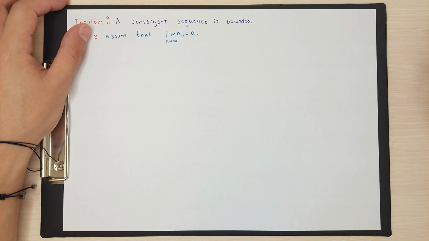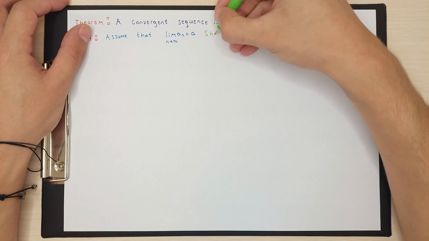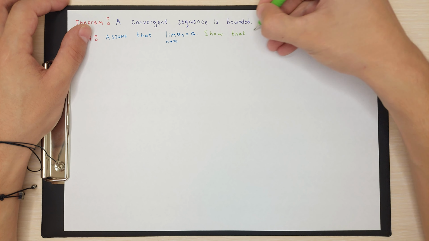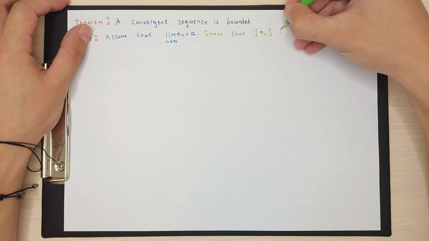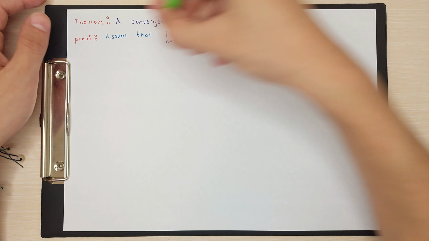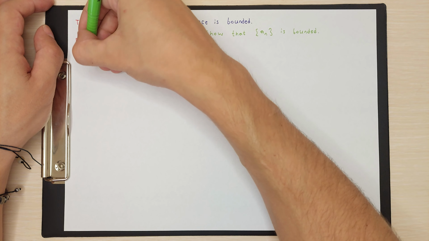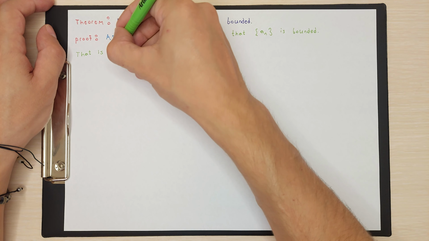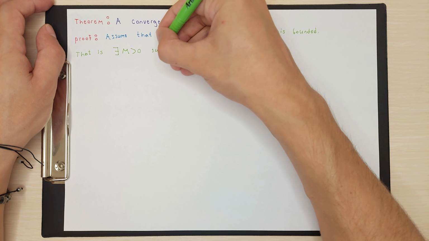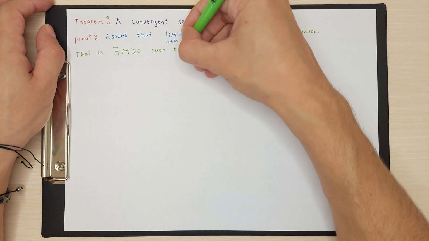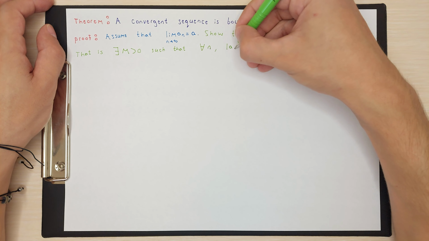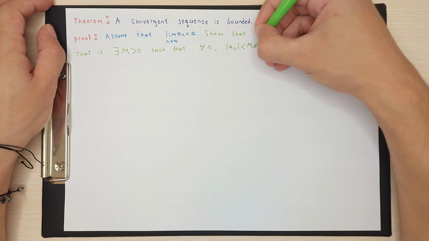So here we need to prove that the sequence an is bounded, right? So we need to show that the sequence an is bounded. The definition of boundedness says that we need to find m, there exists m, such that for all n, absolute value of an must be less than m.